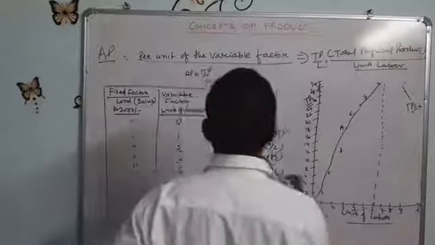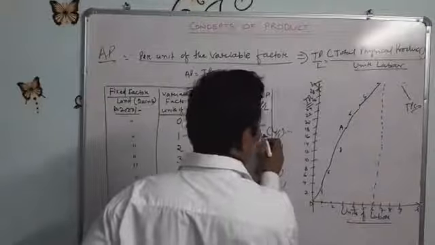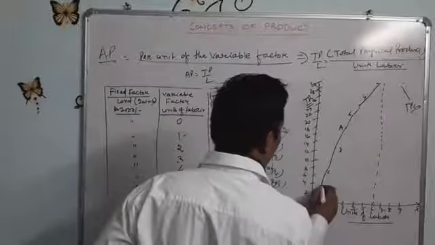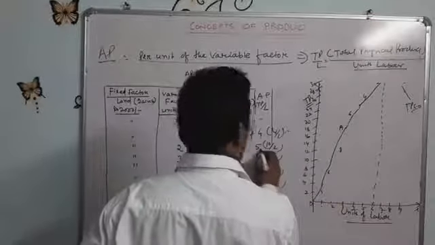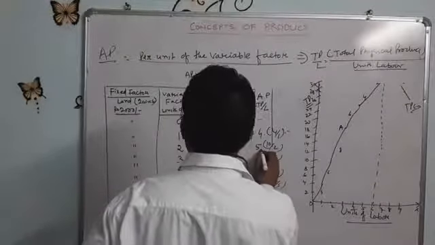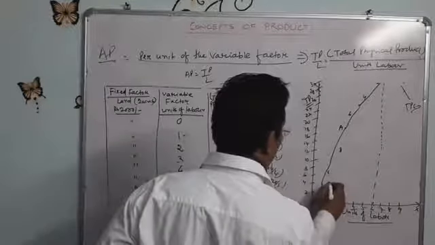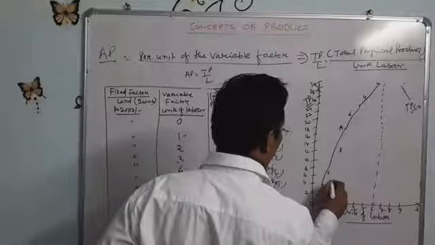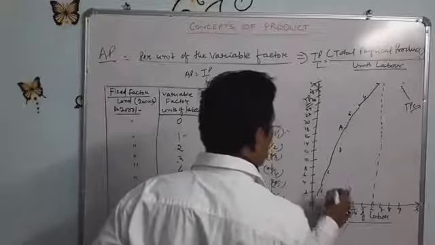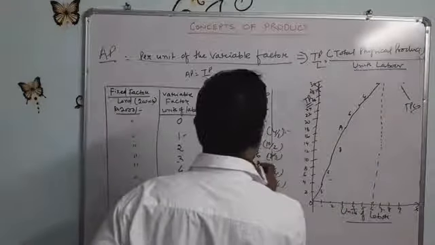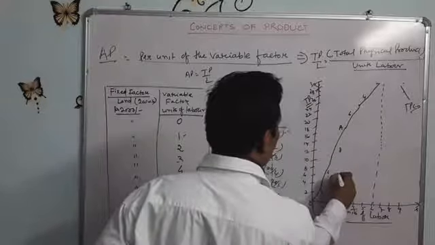First, for the first unit of labor, the average product is 4. These are the points. For the second unit of labor, the average product is 5. Third unit of labor, it is 6.